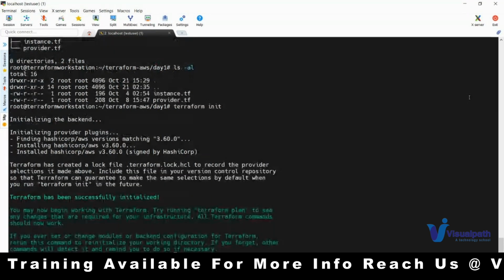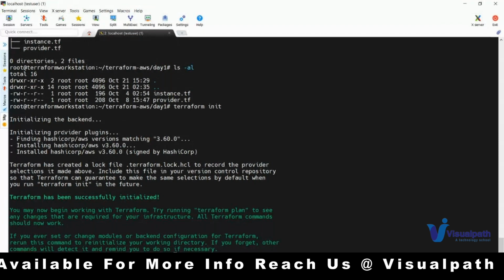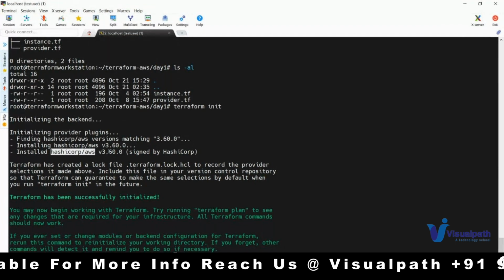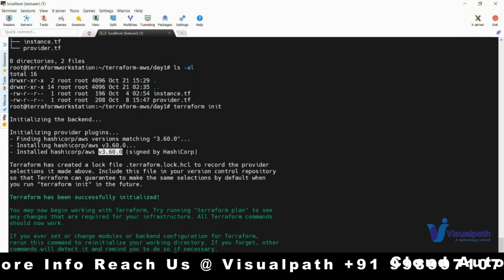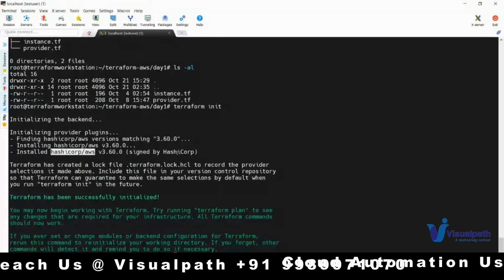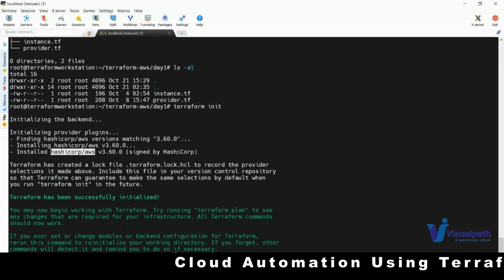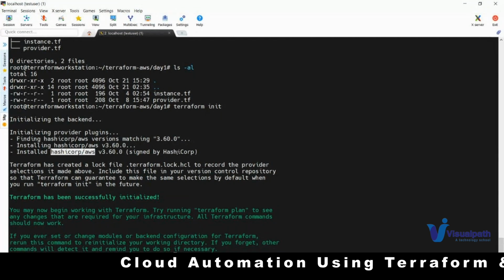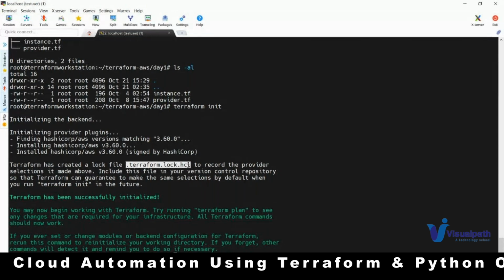So it is downloaded. The plugin you specified, the HashiCorp slash AWS provider plugin, has been downloaded. Without having this particular plugin, you cannot run the API calls. Terraform cannot run the API calls in order to contact the resource and create some resource. And one more file which is created is .terraform.lock.hcl. This is called the dependency lock file.